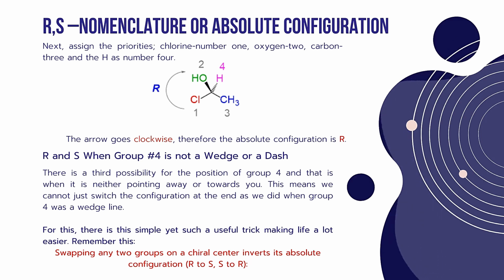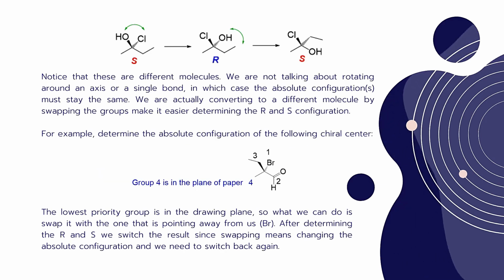Remember this: swapping any two groups on a chiral center inverts its absolute configuration, that is R to S, S to R. So here what we have to do: if the lowest priority group belongs neither to a wedge bond nor a dash line, then we have to swap any two atoms which are attached to the chiral center.